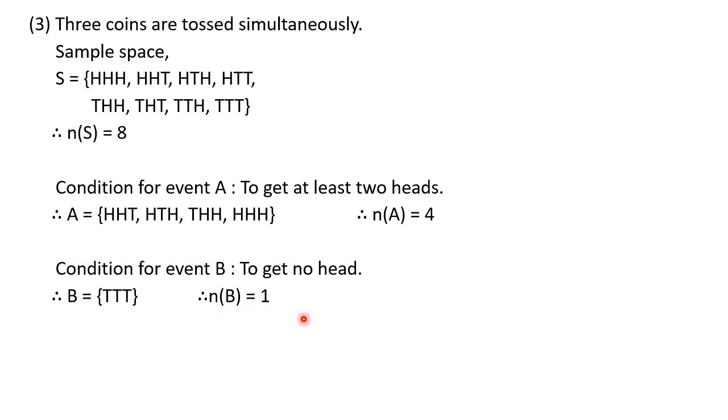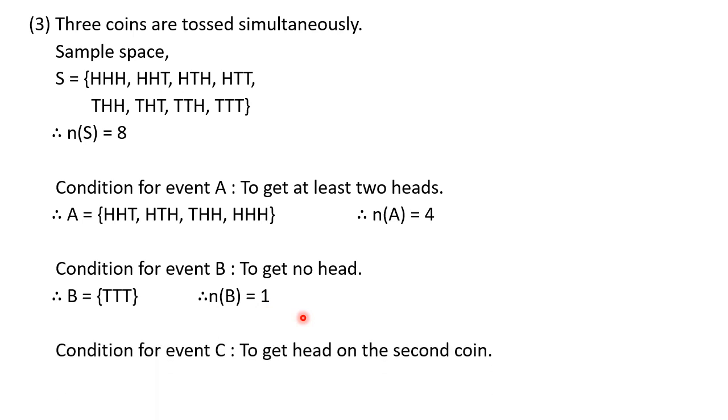Third one now, condition for event C. To get head on the second coin. The middle one shows a second coin. So you have to find out all the sample points where you have H in the middle. Okay, like first one, second one.